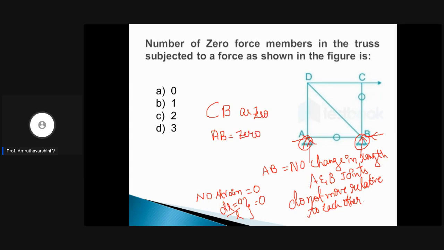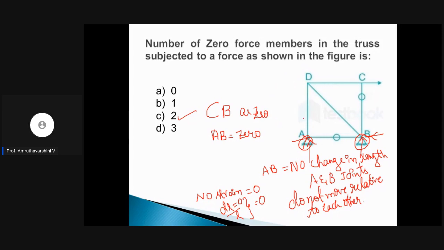So now tell me, what is the answer? What is the answer? Yes, it is option C. Is there any other force? No. Again at D we have 1, 2 and 3, which will not be a 0 member force, because you cannot apply rule number 1 or rule number 2.